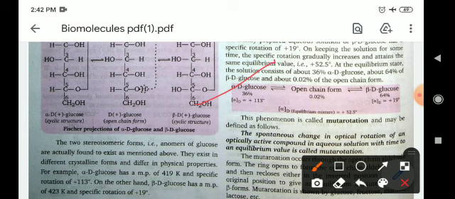Alpha D-glucose is 36%, with a specific rotation of plus 113 degrees, the open chain structure has a rotation of 0.02 degrees, and for beta it is 64%. So in the different structures, the rotation will be different. Okay.